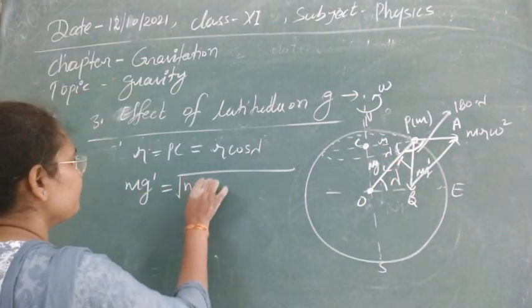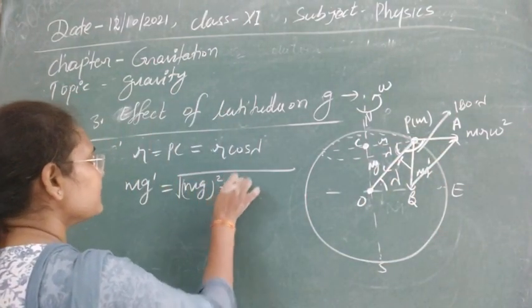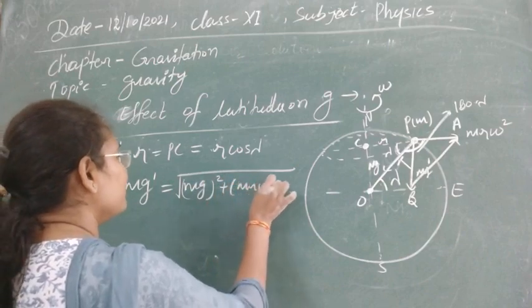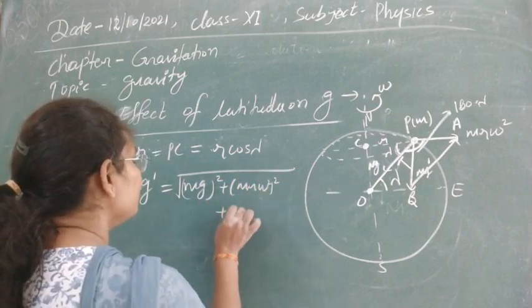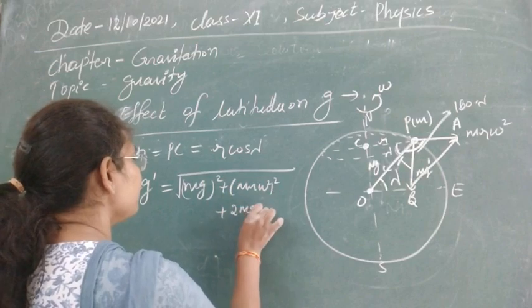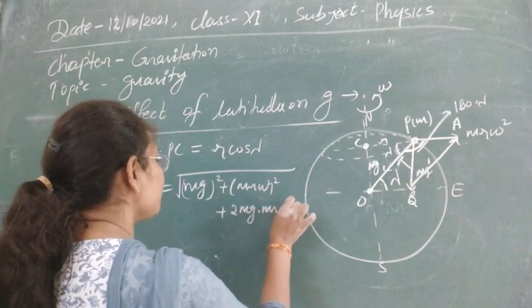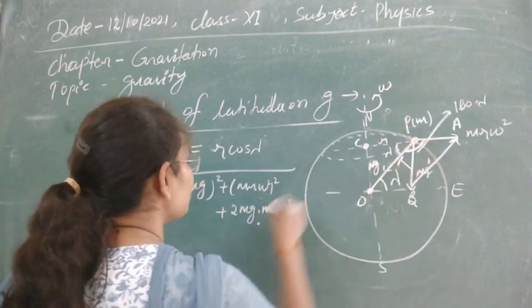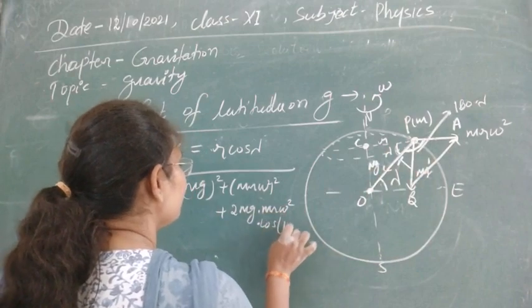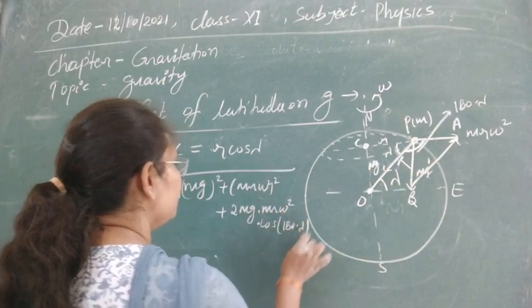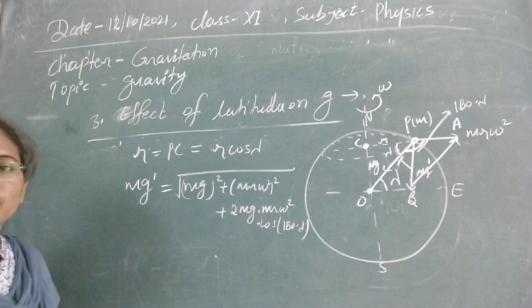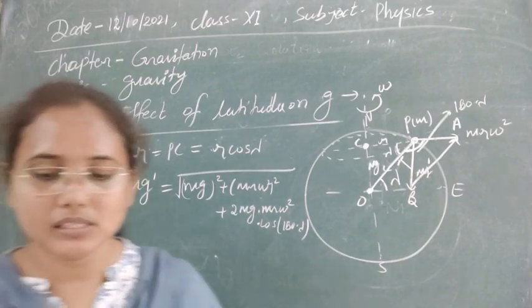So this will be the root of mg square plus m r omega square whole square, plus 2 times mg times m r omega square, times the cos of the angle between these two vectors, which is cos of 180 minus lambda. This equation will help us calculate the value of g dash.